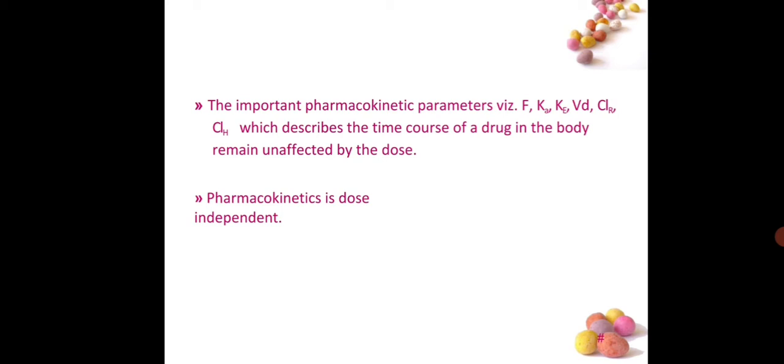Pharmacokinetics is dose independent. That means absorption, distribution, metabolism and excretion of drug are dose independent factors that depend upon the human body: how the body absorbs the drug, how the body distributes the drug, the rate of metabolism or the rate of excretion. That does not depend upon the drug dose, it depends upon the intersubject variations.